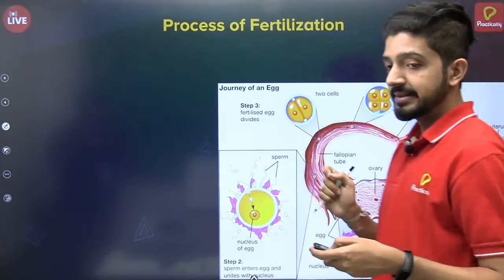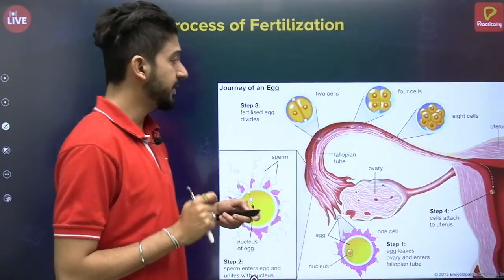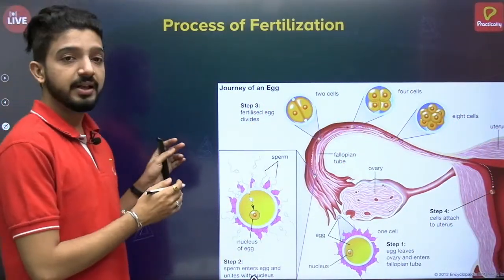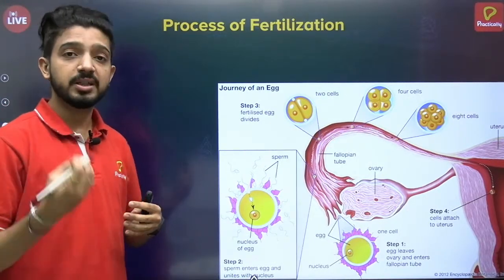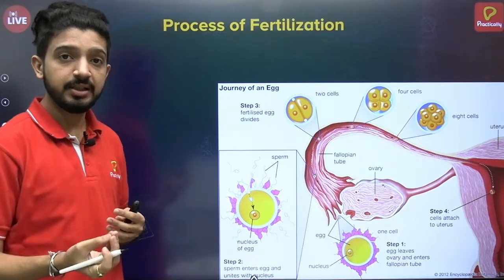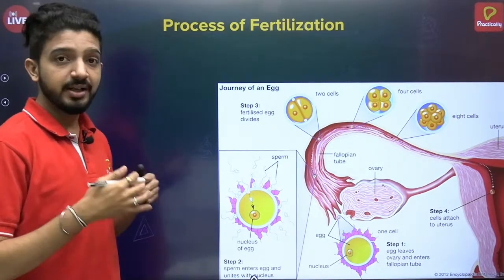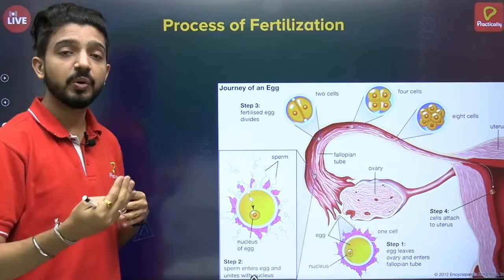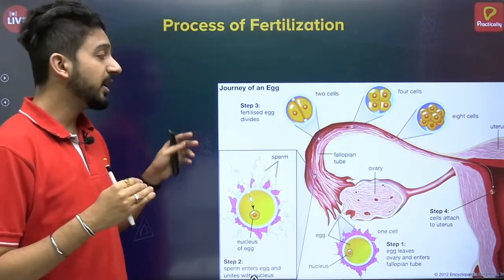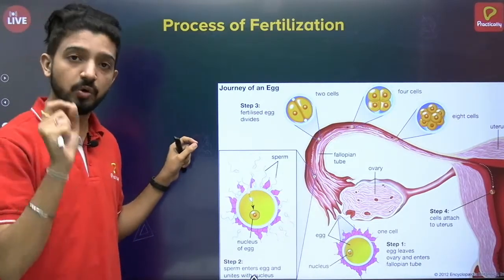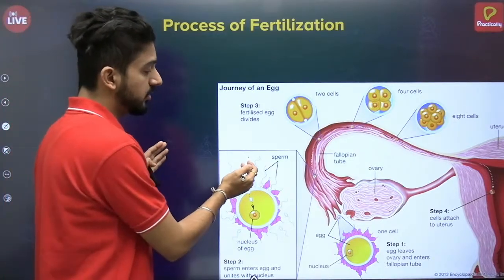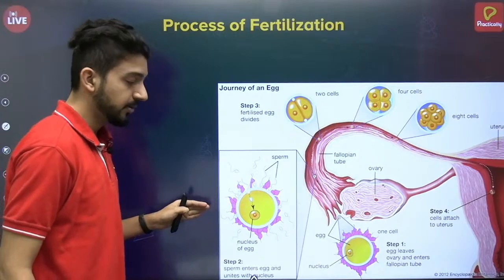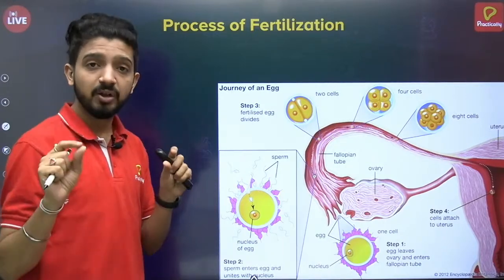Now let's understand the process of fertilization. Okay, so now we have studied the male and female reproductive systems. The male reproductive system produces the sperms and releases them into the vagina, from where the sperms flow and reach the fallopian tube, where we already have the female gamete, that is the ovum. Once the fusion of the sperm and ovum takes place, it takes place in the fallopian tube.